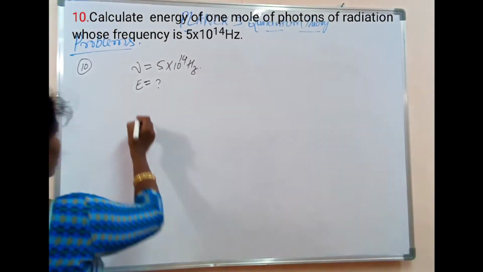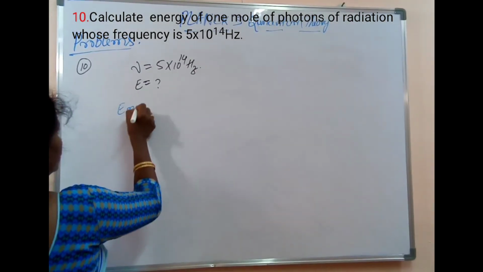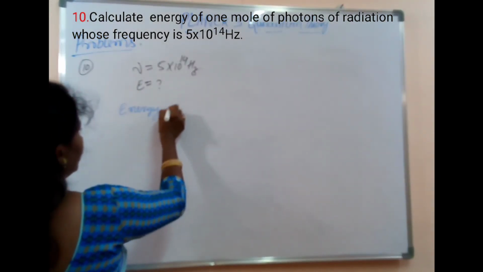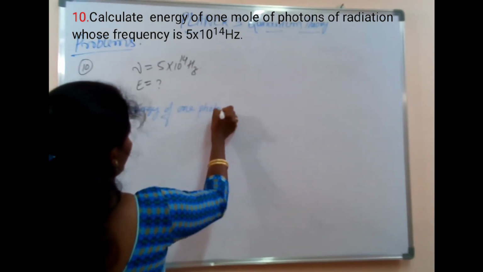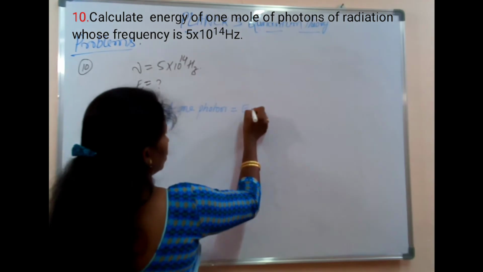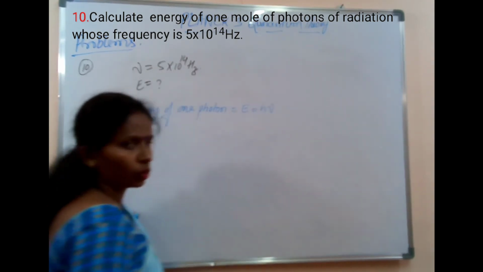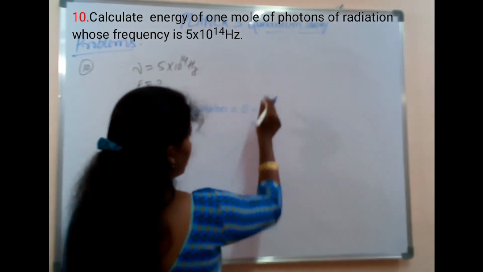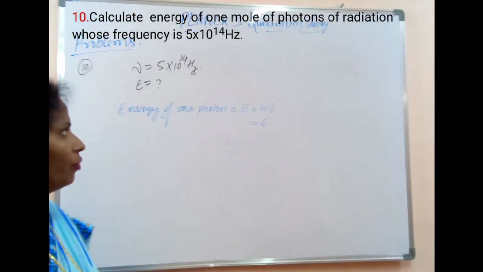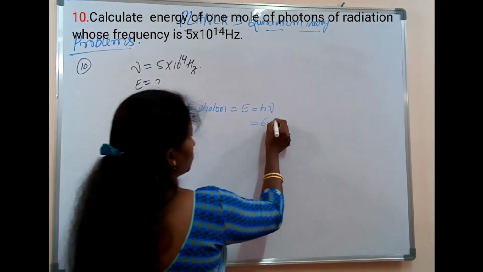Energy of 1 photon is equal to h nu. H is Planck's constant, nu is the frequency of radiation.